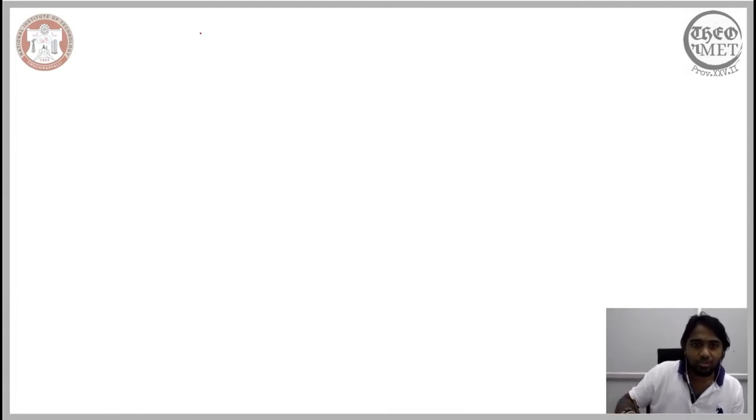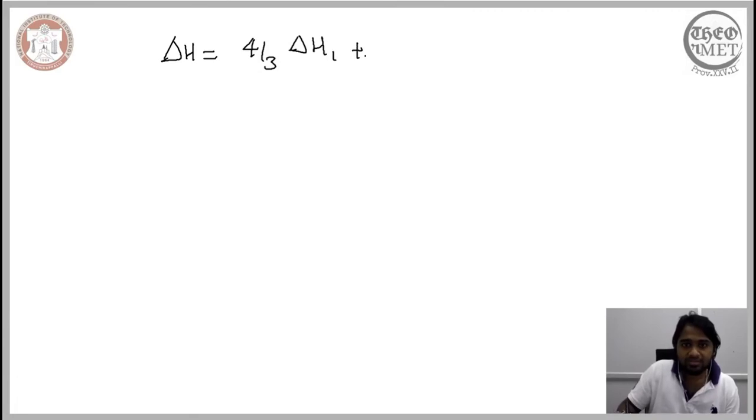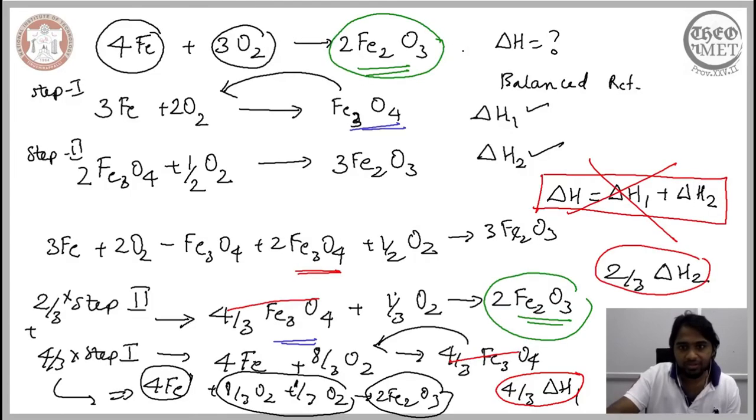That is, the overall change of enthalpy that occurs during the oxidation of iron can be calculated only when we consider 4 by 3 delta H1 plus 2 by 3 delta H2. So this is exactly what we are seeing here: 2 by 3 delta H2 and 4 by 3 delta H1.